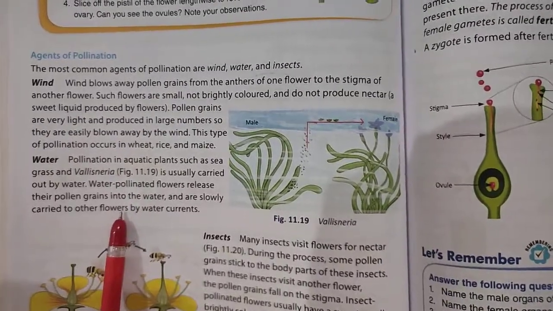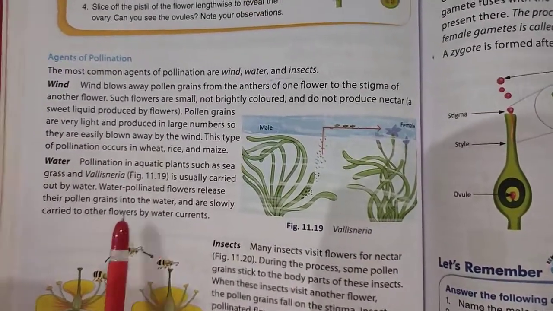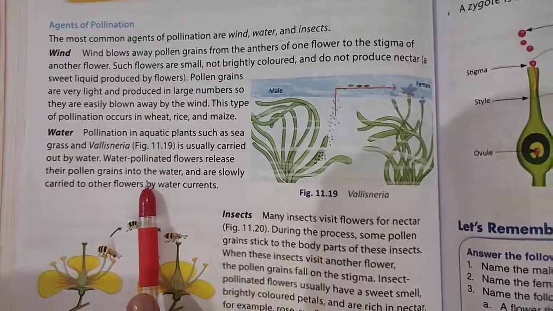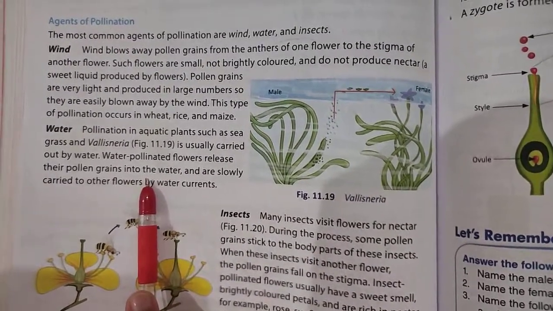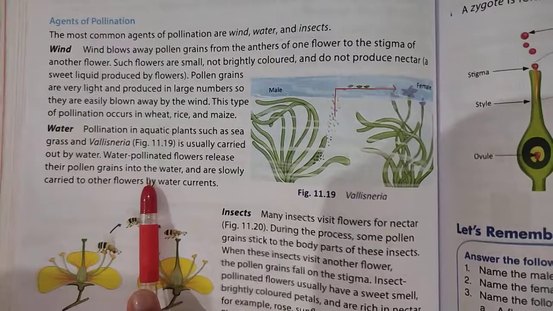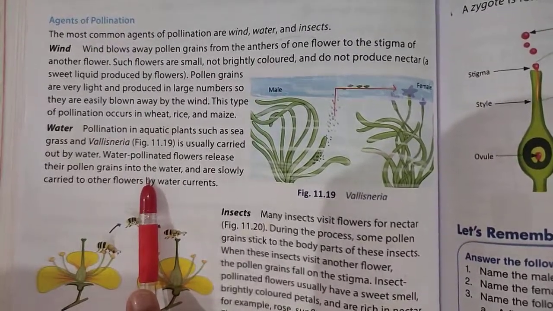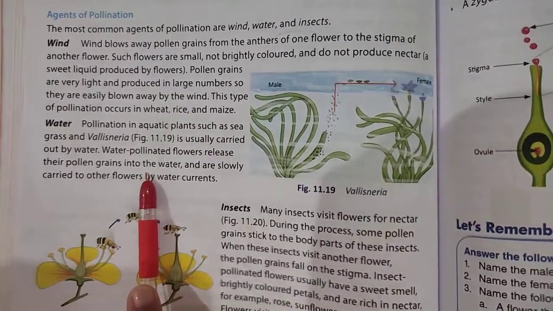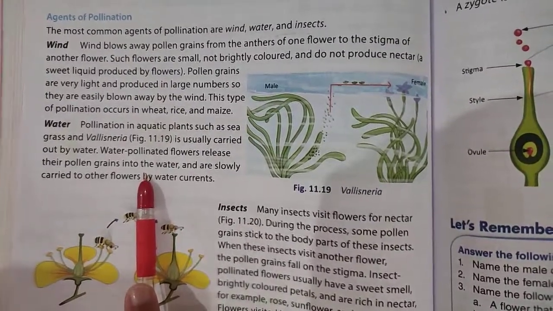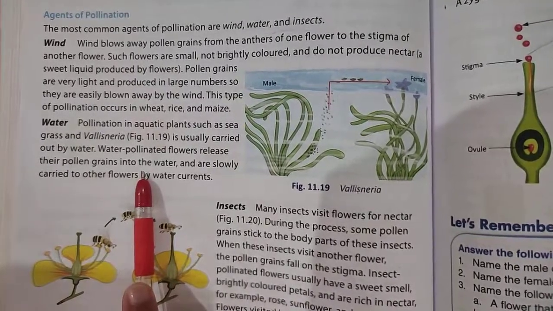Next is water. The pollination which occurs by water is mostly in aquatic plants. There the agent is the water. The flower should have the following characteristics again. The flower should be small in size. It should not be brightly colored as there is no need to attract insects. It should not contain nectar. And number four, the pollen grain should be unwettable, so that they do not get wet due to water.